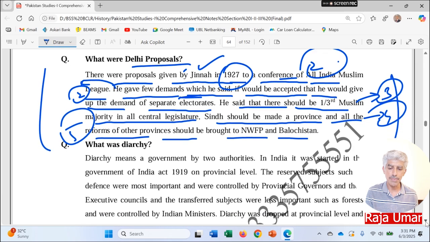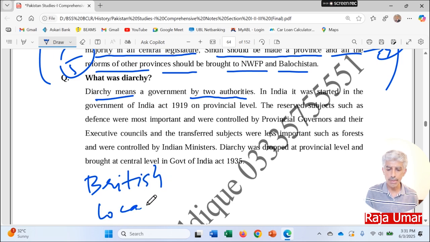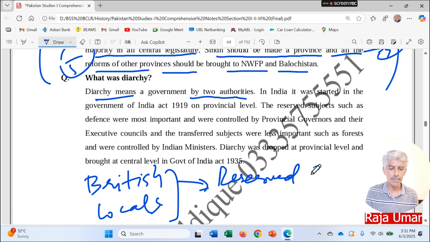What was diarchy? Diarchy means a government by 2 authorities. One were the British and the other ones were the locals. As I already explained, the departments which would remain under the control of the British, they were known as the reserved subjects. And for the locals, transferred to the locals, that the locals could also handle those departments, that is known as the transferred subjects.